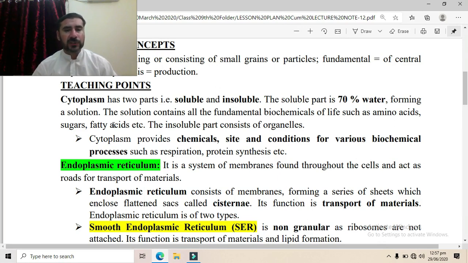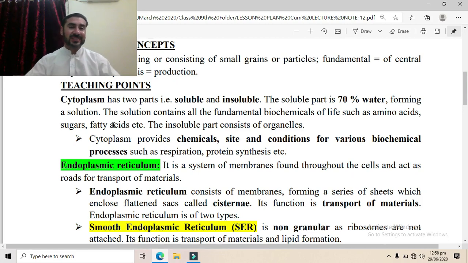Similarly, protein synthesis is another process in which proteins are synthesized. In other words, proteins are made. So how are they synthesized? Various amino acids which are found in the cytoplasm are used, and various proteins are produced. So cytoplasm provides chemicals, sites, and another important point, conditions for various biochemical processes.